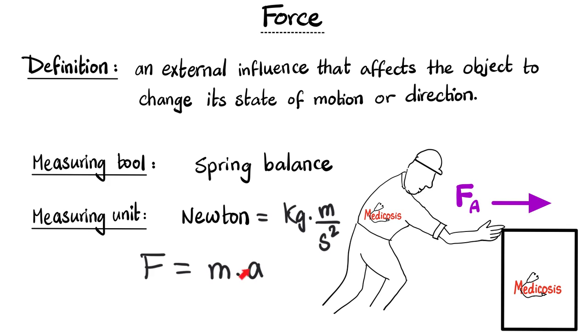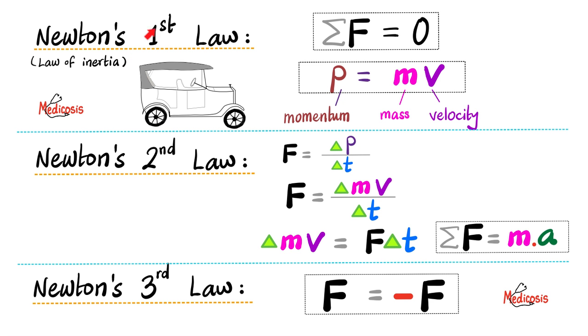Mass is here, acceleration is here. Do you remember Newton's 3 laws of motion? First law, second law, and guess what? Third law. First law, the sigma or the net forces together eventually will add up to 0. Newton's second law, what is force but the rate of change of momentum? And what is momentum but mass times velocity? So let's put mass times velocity here instead of momentum, and you end up with mass times velocity over time, just like this. Instead of the momentum, I put m times v.